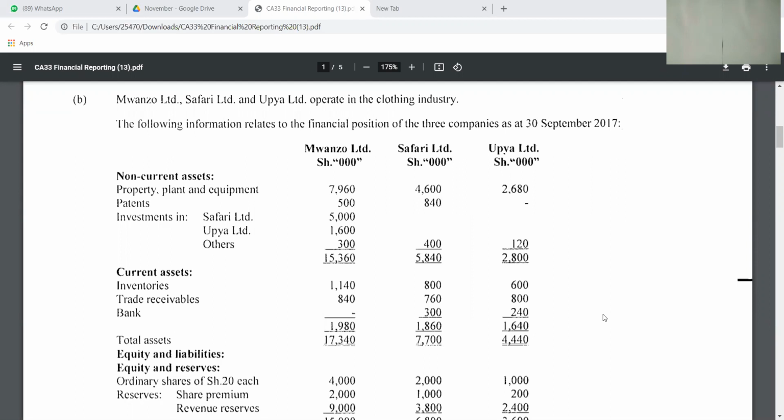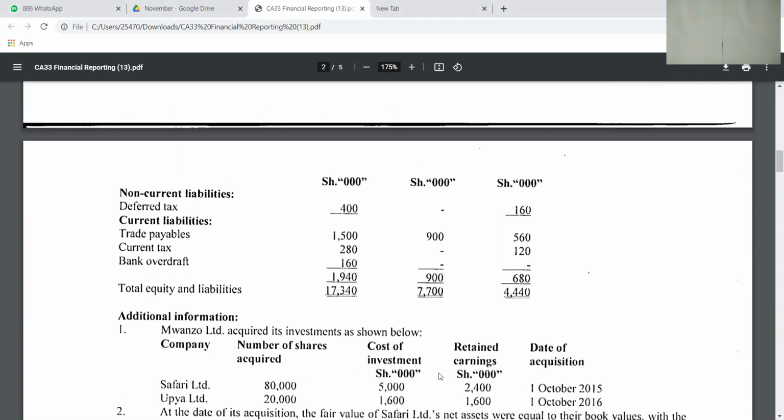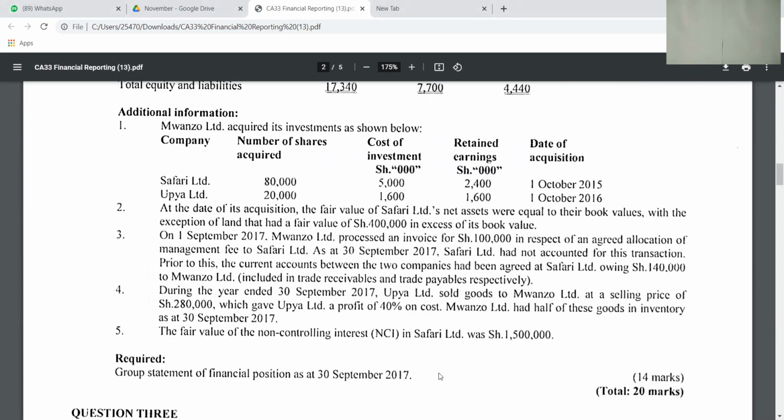So we have non-current assets, we have current assets, we have liabilities down there. We have the liabilities. So additional information, they said Mwanzo acquired its investment as shown below. He acquired Safari and Upia. That is what I was saying. The number of shares was given. Cost of investment is provided. Retained earnings and date of acquisition. That is as concerning Safari and Upia.